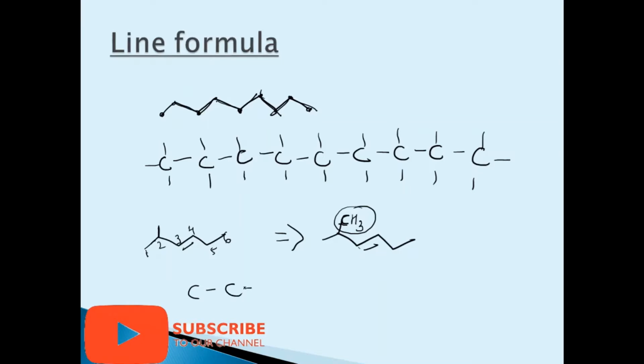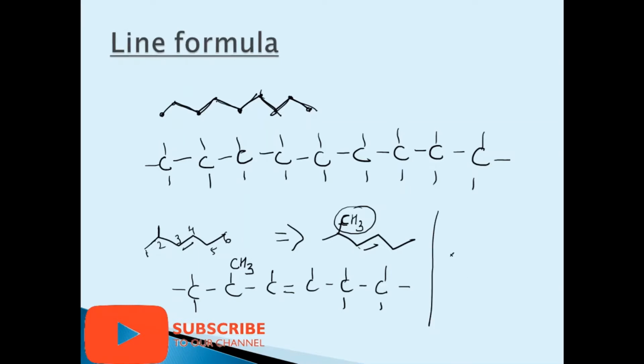So can we draw 6 carbon atoms like this first? Now can you see on carbon 2 there is a methyl group? So CH3. Then on the third carbon there is a double bond. That's all finished. Now you can just satisfy the valency of carbon with hydrogens. These are all the side chains.